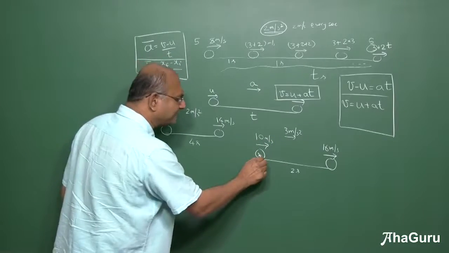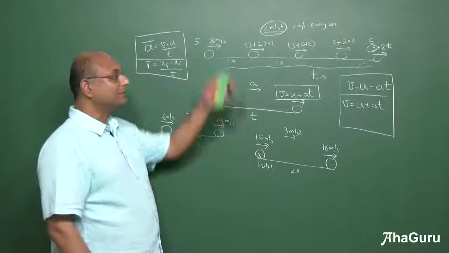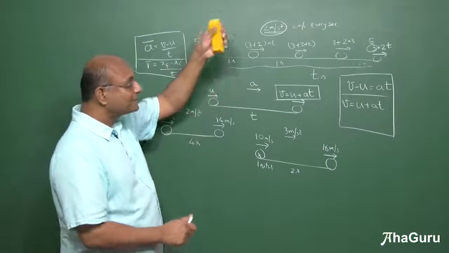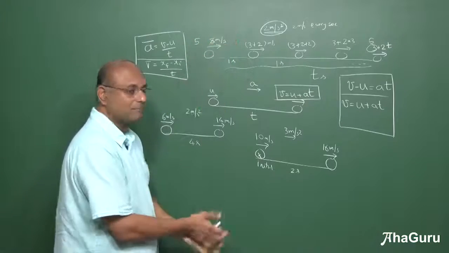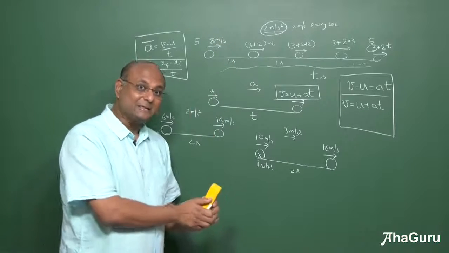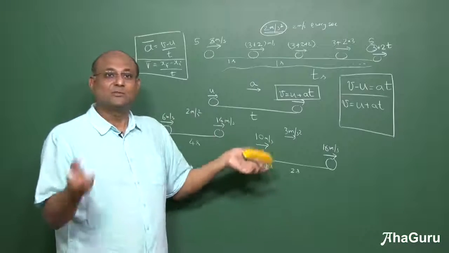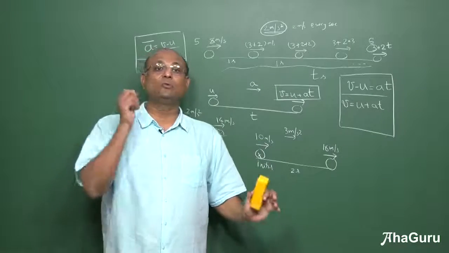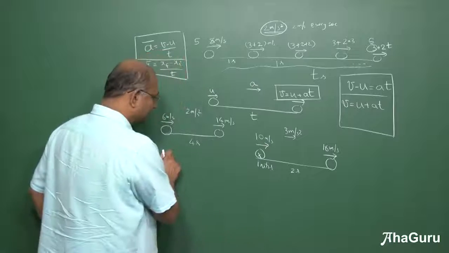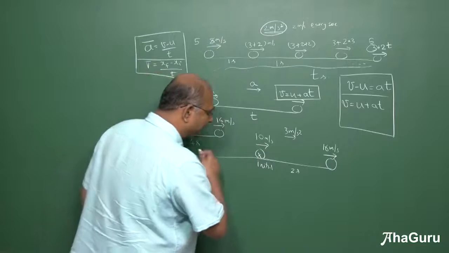First point. What does initial mean? Suppose I drop this duster. What is the initial time? Is it the time that I drop the duster? Is it the time that I catch the duster? Initial is whenever you decide to open your eyes. So initial is any time that you choose. Suppose the object was traveling from here, I can say I'm closing my eyes, closing my eyes, closing my eyes.